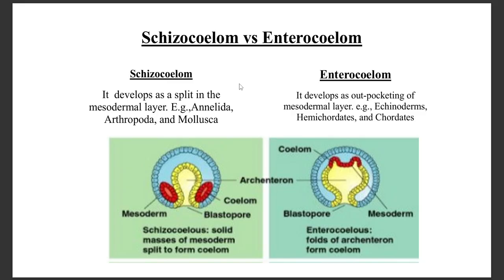Now, the schizocoelom develops from the splitting in the mesodermal layer. For example, in Annelida, Arthropoda, and Mollusca, the schizocoelom is seen. In enterocoelom, the body coelom is formed from the out-pocketing of the mesodermal layer, and this type of coelom is found in hemichordates, chordates, and also in echinoderms.